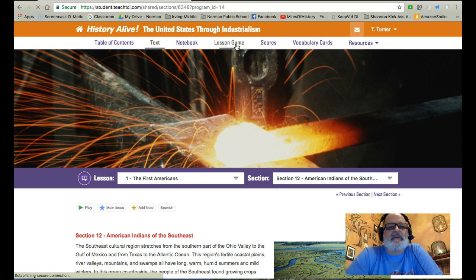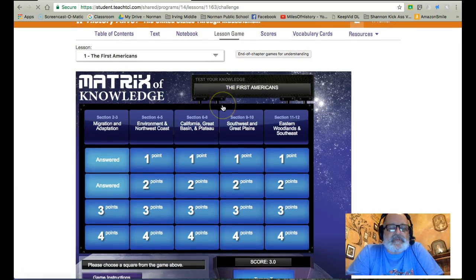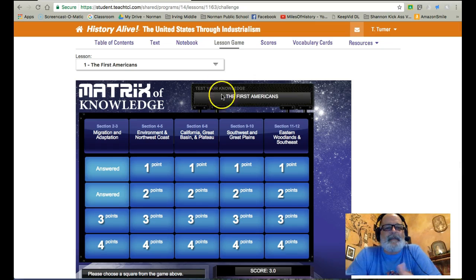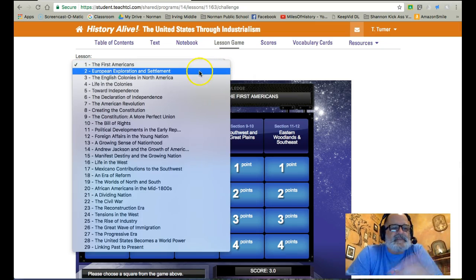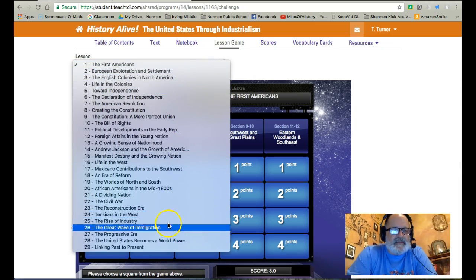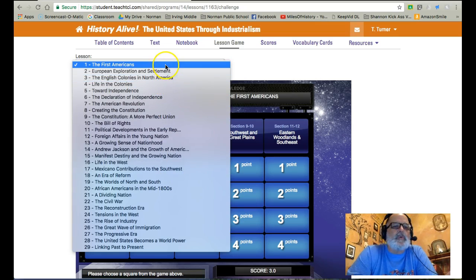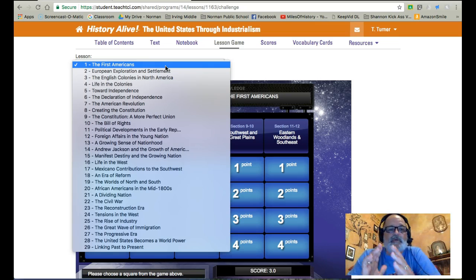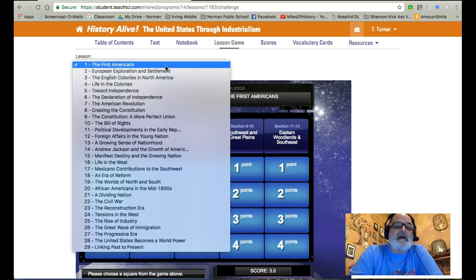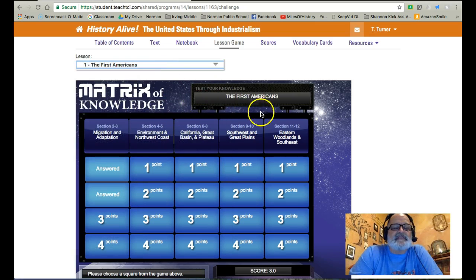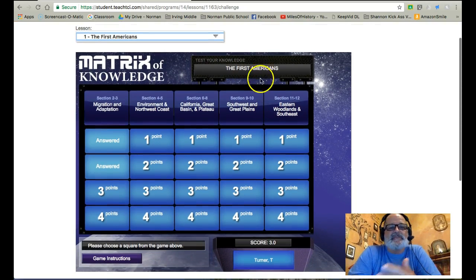So we click on lesson game in the middle of that toolbar at the top, and eventually up pops a game. Each chapter, and you can see here there's all 29 chapters, has its own game associated with it. And it's one game per chapter. It's not one game per every section. So the game for Chapter 1, The First Americans, is called The Matrix of Knowledge.